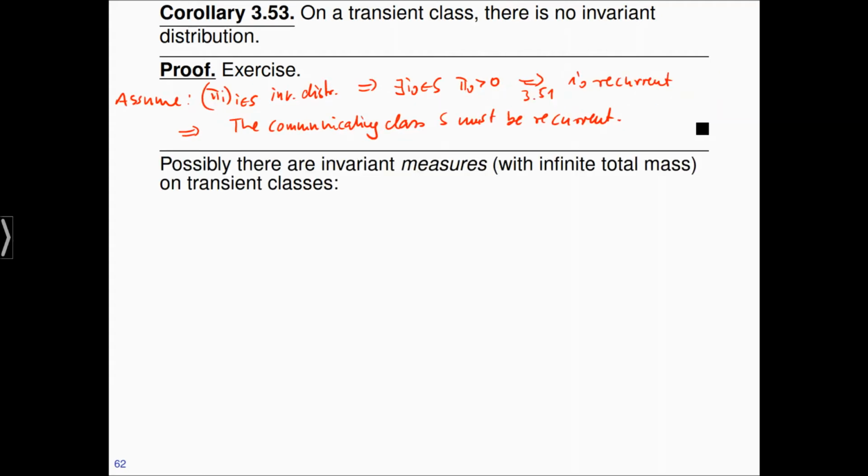So the last corollary says that on transient classes there is no invariant distribution. Of course, there may be invariant measures on transient classes. These invariant measures then necessarily have infinite total mass, because if they had finite total mass, then we could renormalize them to get an invariant distribution. And an important thing is also that the invariant measures on a transient class can be quite different, so they are not necessarily constant multiples of each other. Okay, and that's what we're going to see in the next example.